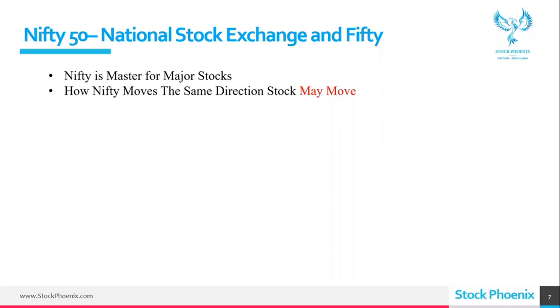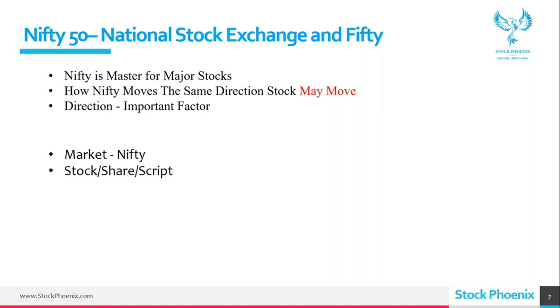You will not be getting that consistently. Following Nifty and its trend will make your trades consistent enough. Direction is an important factor. Market is nothing but Nifty, and you can also prefer the indices according to your sector. Okay, stock, share, script.